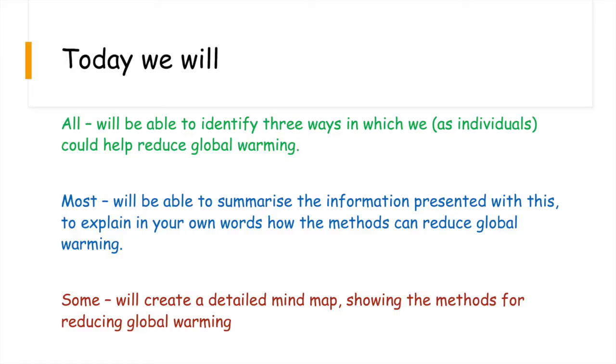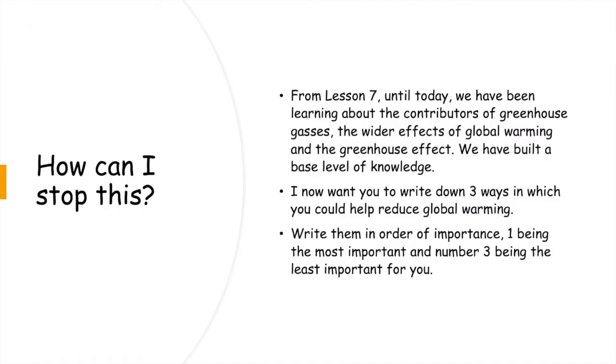Right, so moving on. Today, all of us will be identifying 3 ways in which we as individuals, so me as an individual, you as an individual, can help reduce global warming. Most will be able to summarise the information presented with this and to explain it in your own words how these methods can reduce global warming, and some will be able to create a detailed mind map showing the methods for reducing global warming. So let's move on.